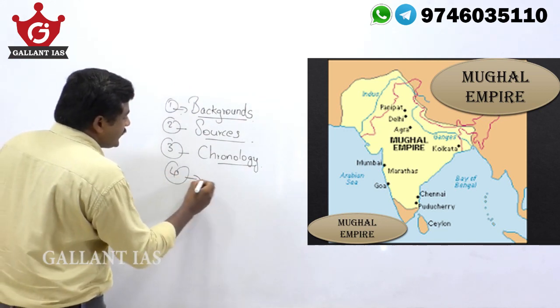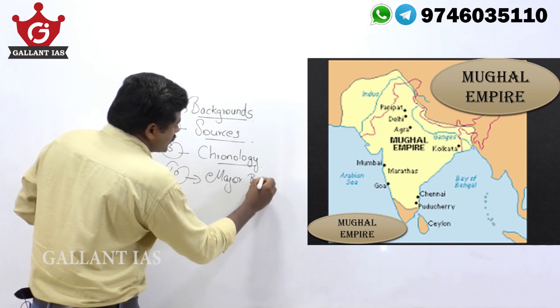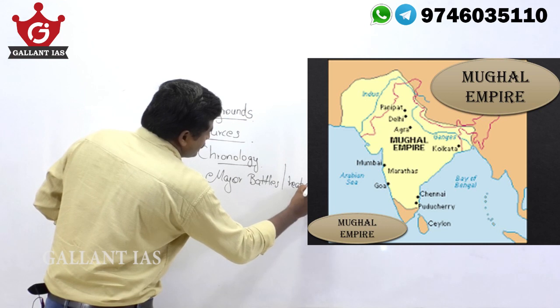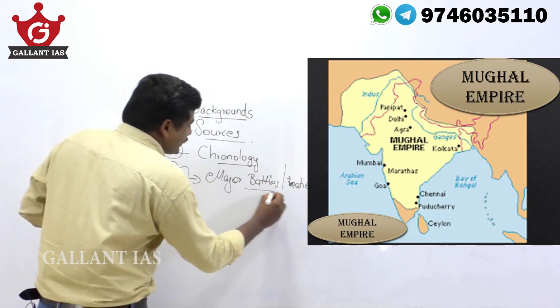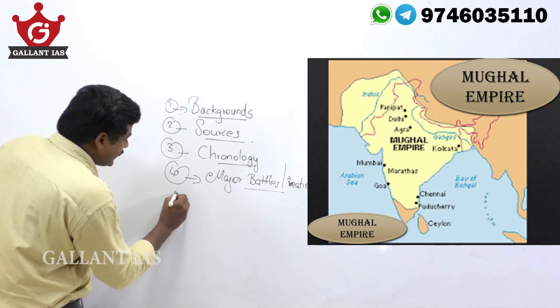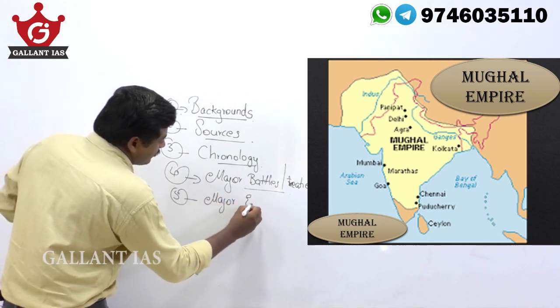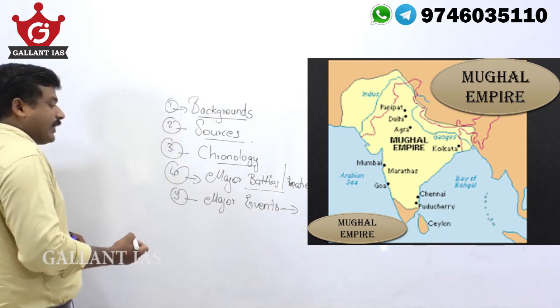You have to study the major battles and treaties, the major battles and treaties signed during the era of each Mughal emperor. You have to study the major events that happened during the tenure of each Mughal emperor.